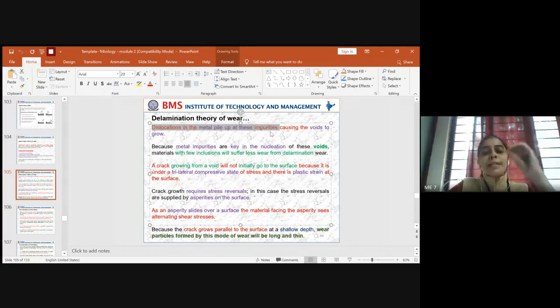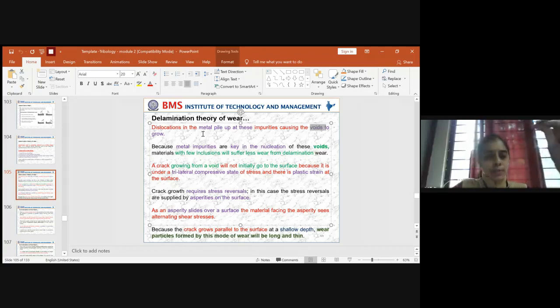These impurities will help the voids to grow. If you have any dislocation due to the applied load across the contact area, and it gets piled up from time to time, it results in the formation of impurities. These impurities will help in creating the voids to grow.